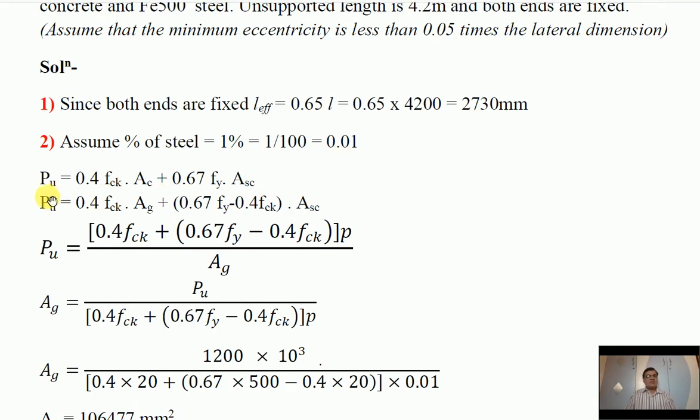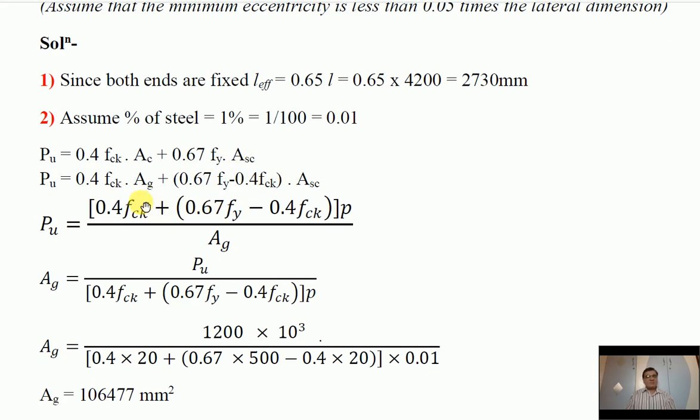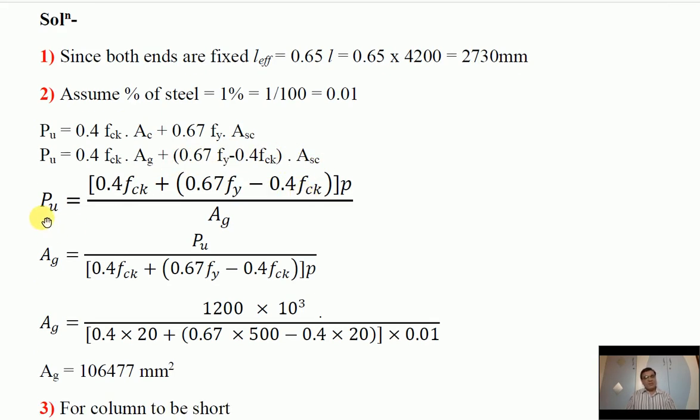Let's substitute the values. Now this is the basic equation: PU is equal to 0.4 FCK into AC plus 0.67 FY into ASC. Again rearrange the terms. Because here AC is substituted as AG minus ASC, hence you can rearrange the terms, taking out ASC as common. Again rearrange the terms for PU. So this is the equation.